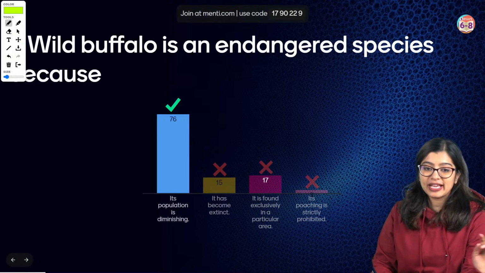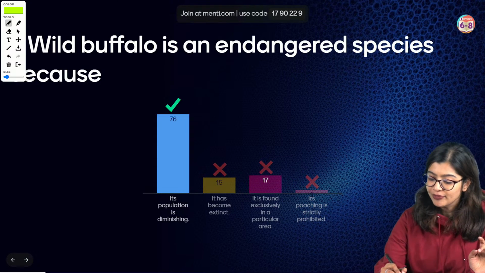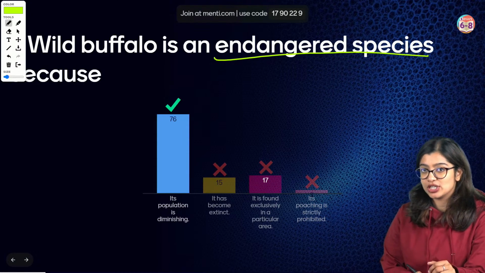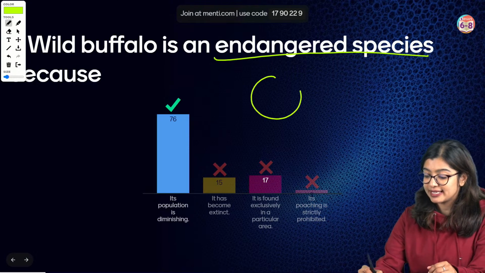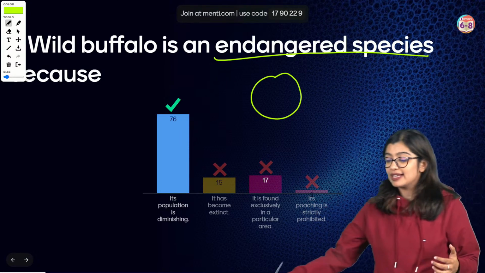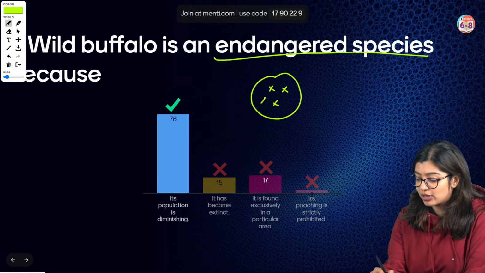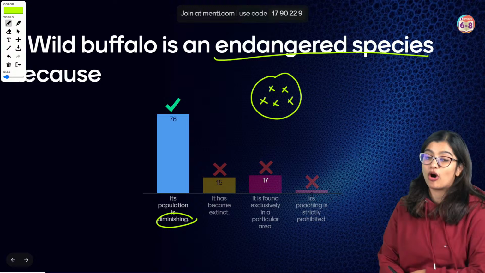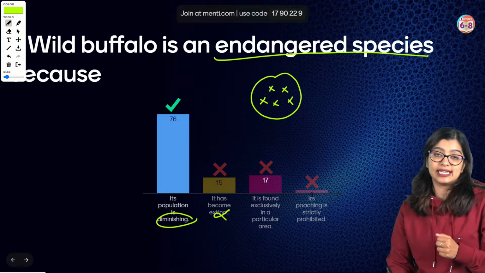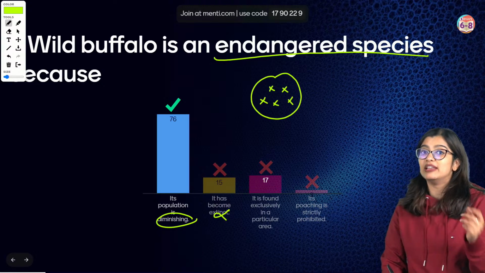Okay, so as we can see in this particular case, we're talking about a wild buffalo, which is an endangered species, right? Now, what is an endangered species? An endangered species means it is in danger of its population reducing, right? So, in such cases, the number of wild buffaloes has decreased considerably, or its population is reducing. Yes, it is not extinct. An animal is extinct when it no longer exists. There's not even one animal living anymore.